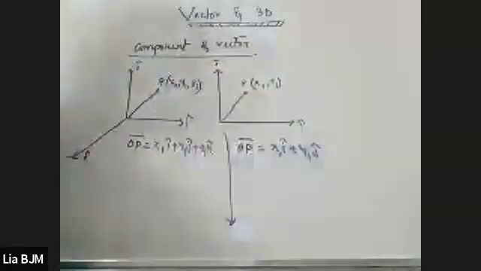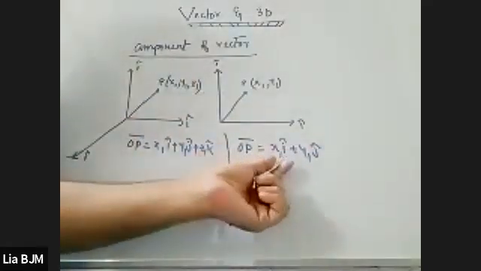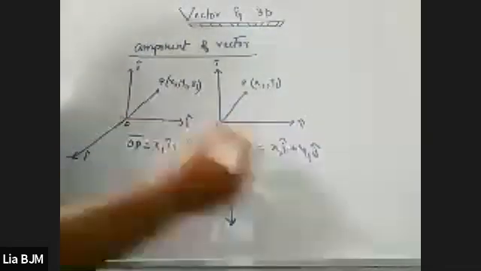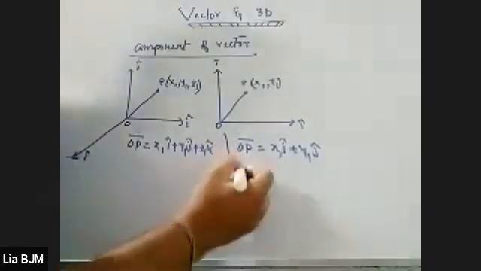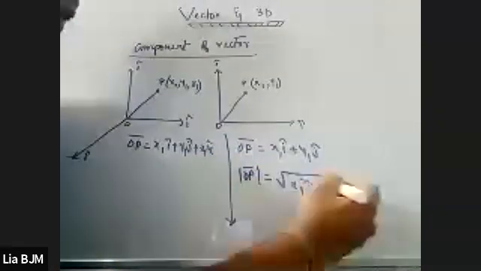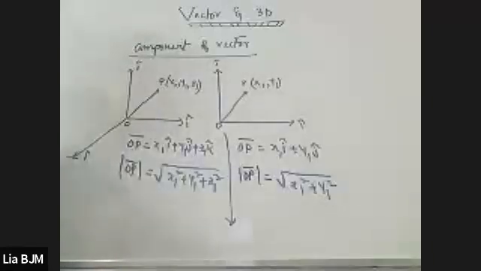Whenever we have a Cartesian point, we have to convert it into the vector component, which we can write like this: OP vector is equal to x1 i cap plus y1 j cap. The next condition is the magnitude. The magnitude of OP vector is equal to the square root of x1 square plus y1 square. Here also, the magnitude of OP vector is the square root of x1 square plus y1 square plus z1 square. Is it understandable? Please write it down.